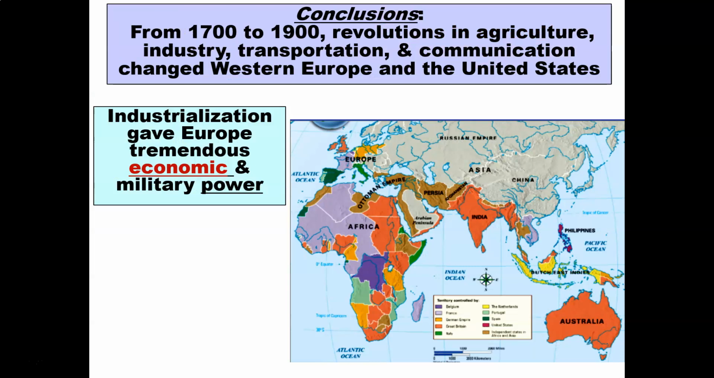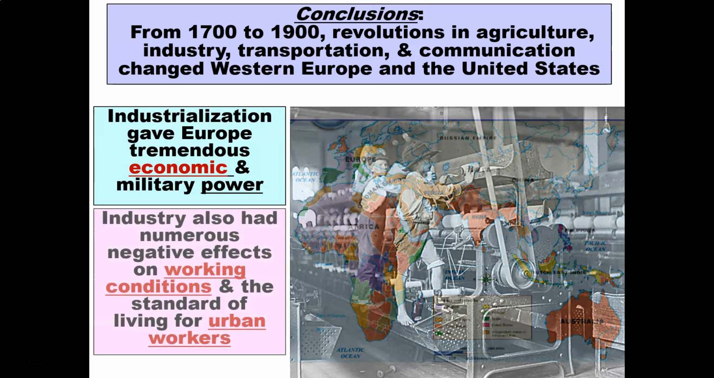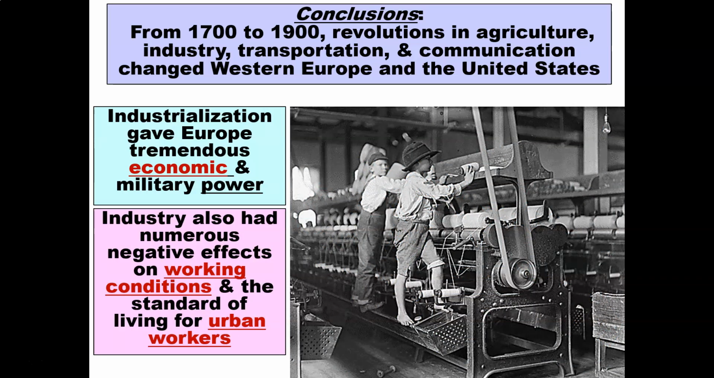Now, in conclusion, from 1700 to 1900, revolutions in agriculture, industry, transportation, and communication changed Western Europe and the United States. Industrialization gave Europe tremendous economic and military power. Industry also had numerous negative impacts on working conditions and the standard of living for urban workers. As you can see in the image to the right, you have literally children working in factories. These children would work long hours in order to make a few dollars.